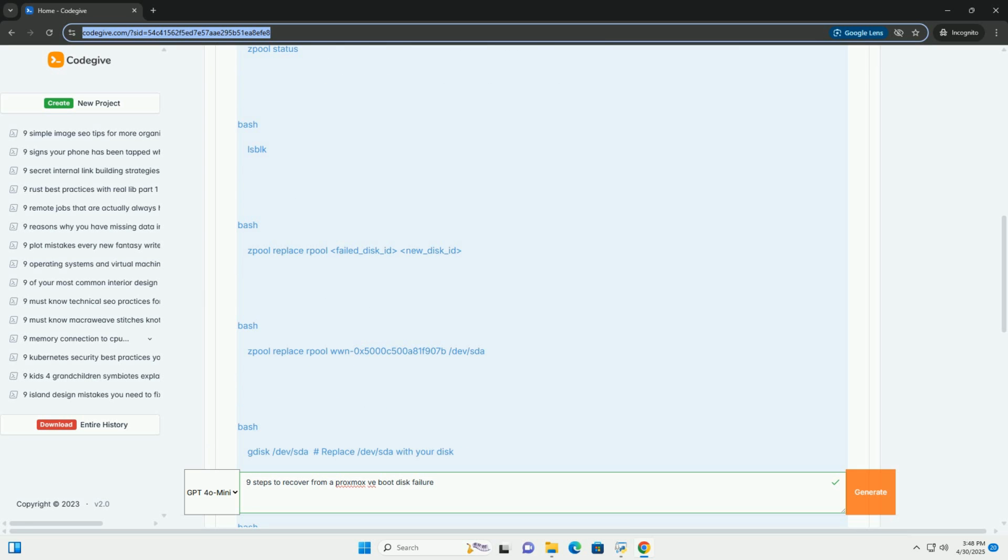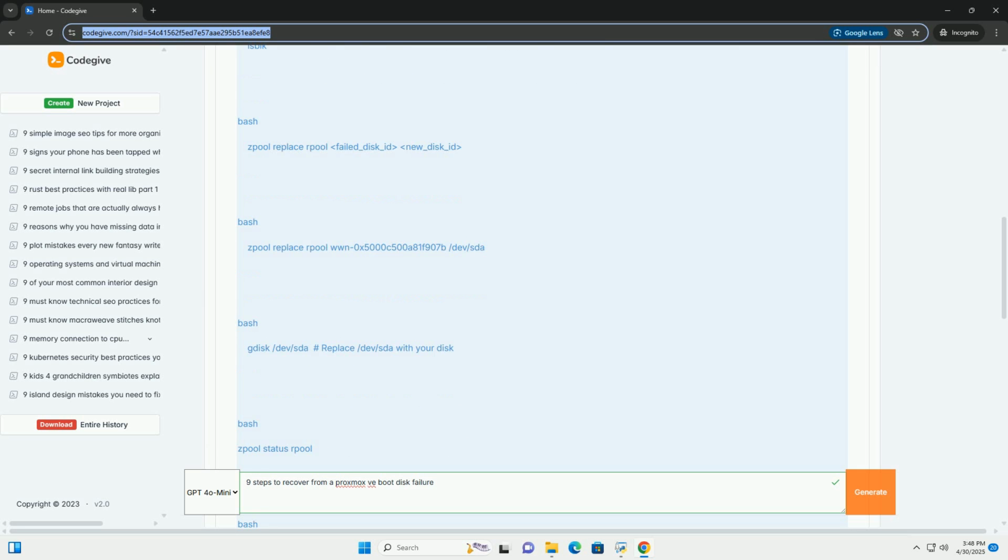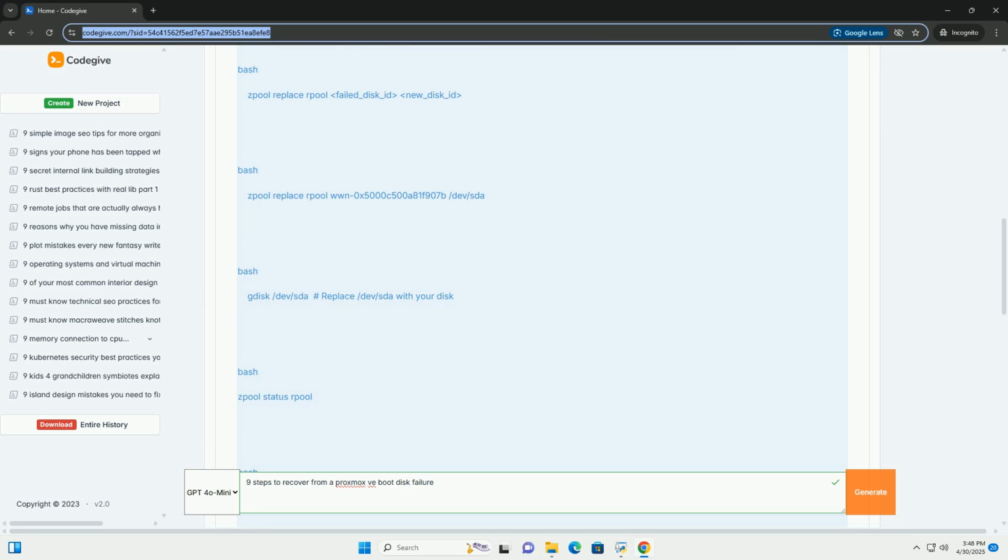Data backup is critical. This guide focuses on recovering the Proxmox OS. The most important thing is to have a solid backup strategy for your VMs and containers. Restoring from a failed boot disk without backups is a recipe for data loss. Regularly back up your VMs and containers using Proxmox's backup tools or other suitable solutions.